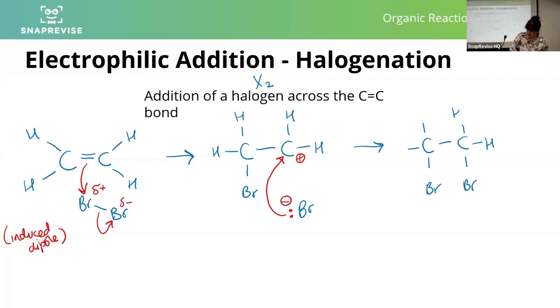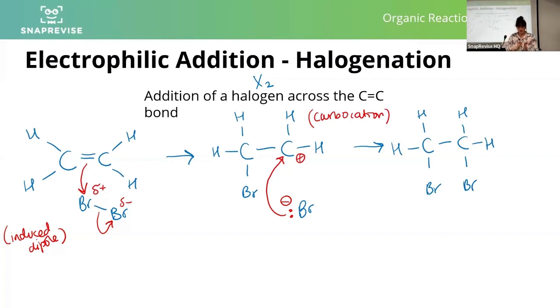Again, this is with a symmetrical alkene. So the carbocation intermediate that's formed in the middle, this is a carbocation. I won't draw that arrow because that is confusing. That is my carbocation species.